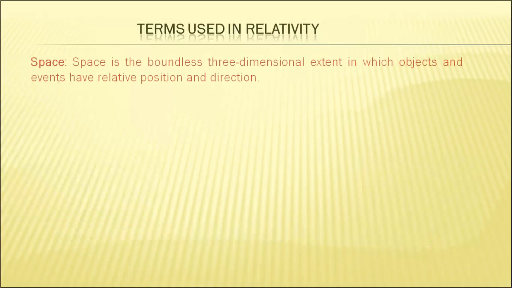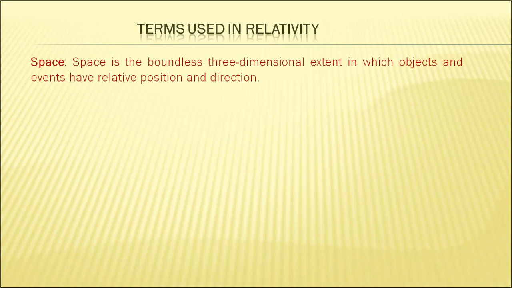The first term is space. Here, space is the boundless three-dimensional extent in which objects and events have relative position and direction.